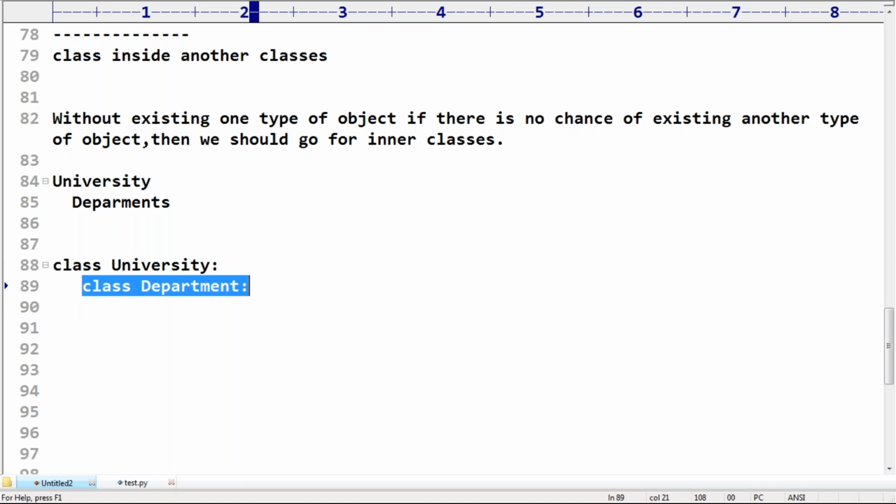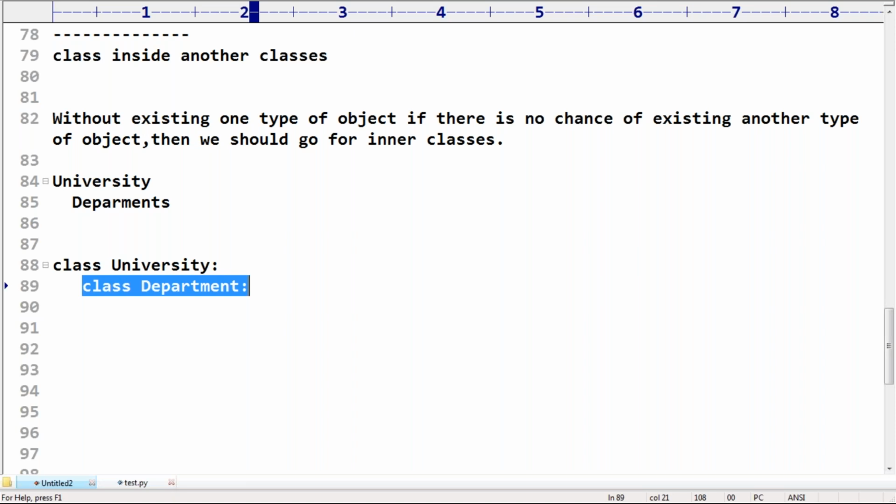Without an existing university object, there is no chance of an existing department object. That's why the department should be part of the university. The department class we have to define inside the university class. Department should be part of university. In such cases, happily we can go for inner classes.